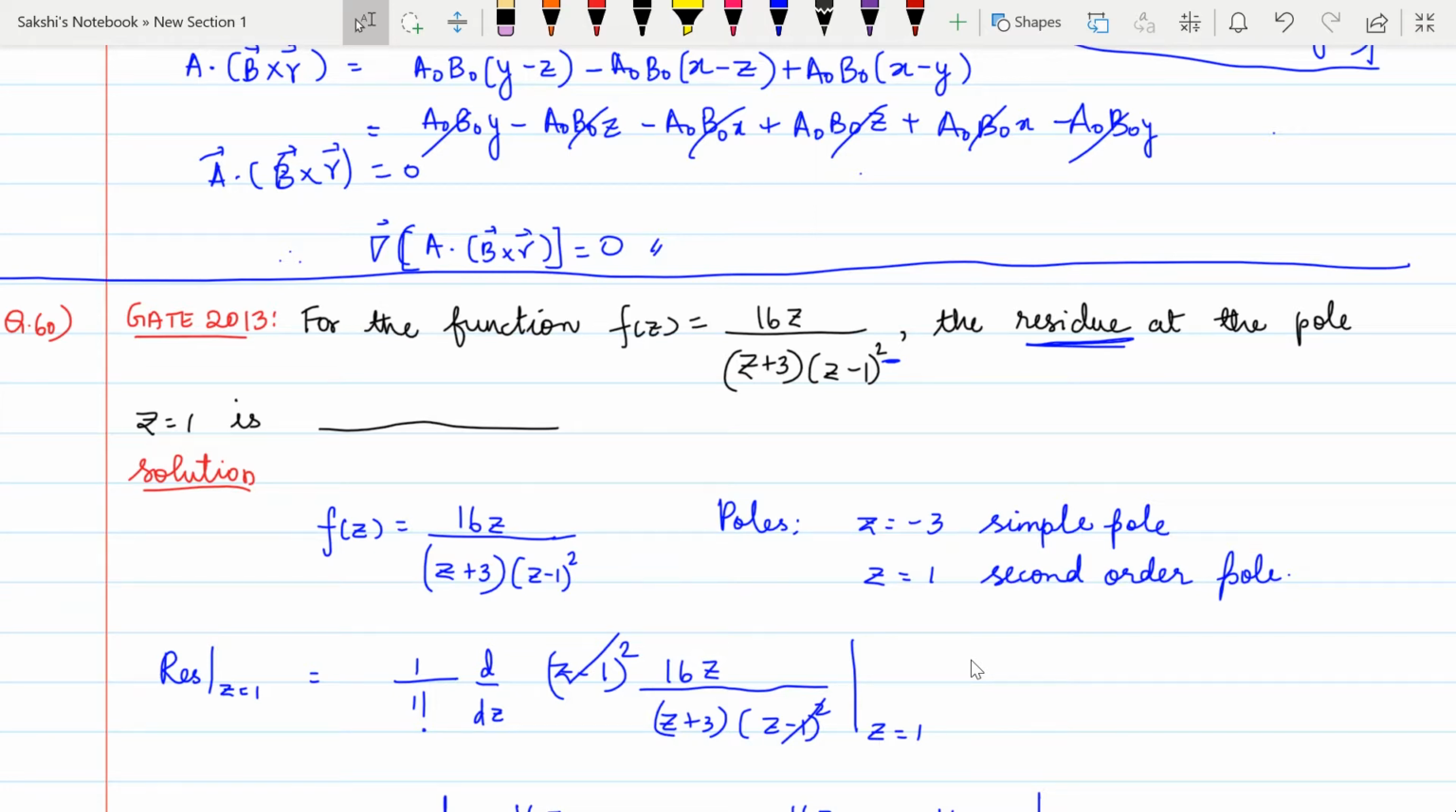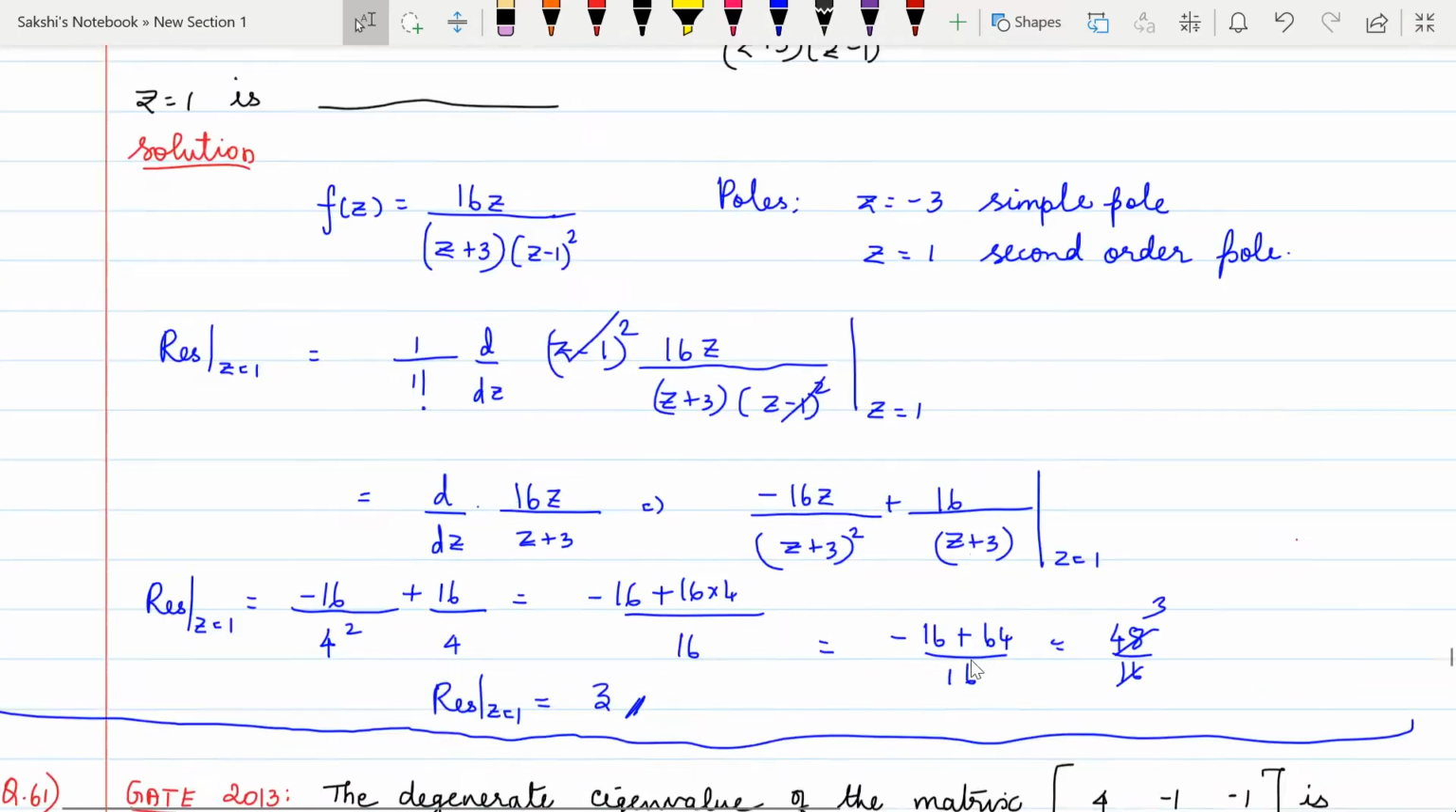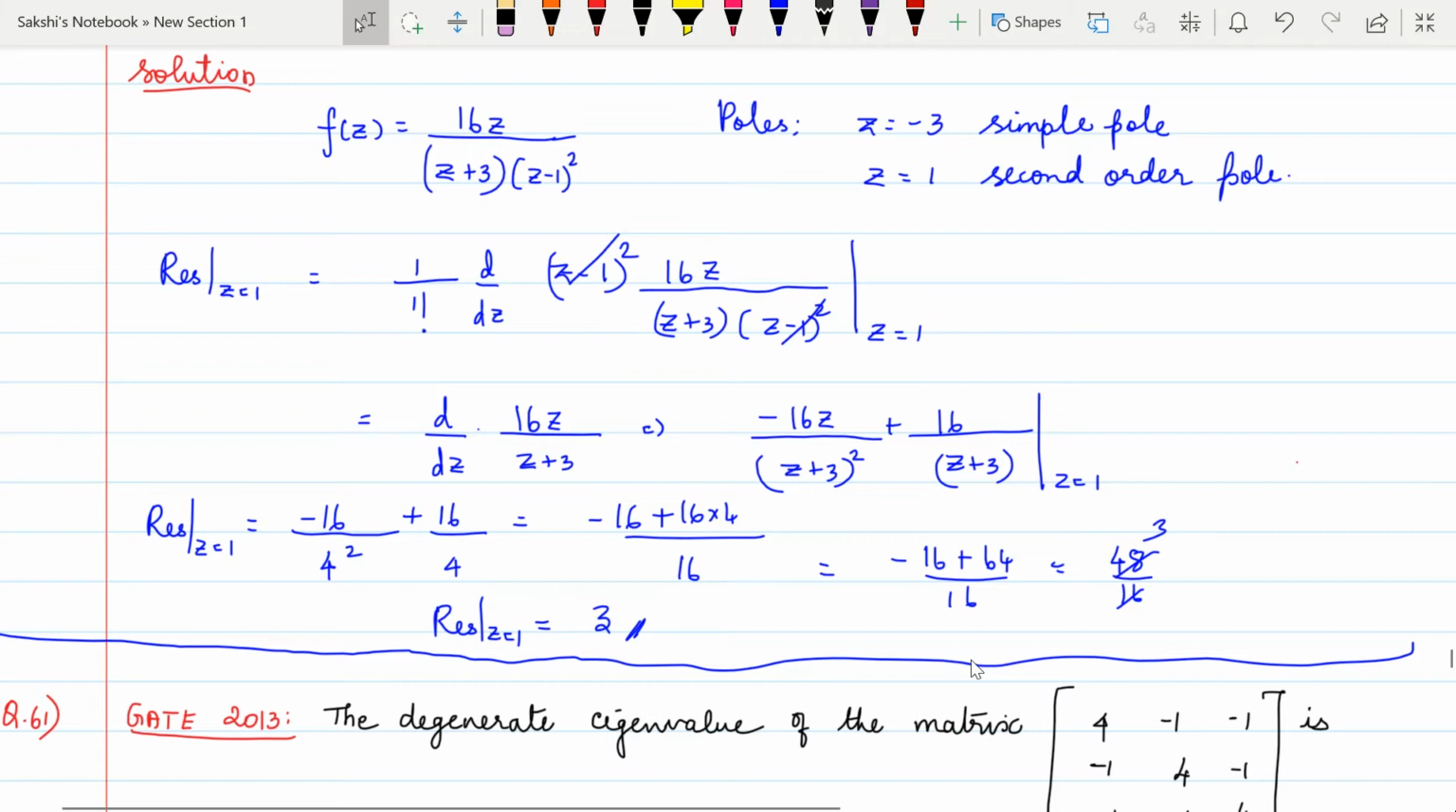After differentiating, I have done it by the UV method. I have taken my denominator to the numerator and done it by the UV method. By doing that, I get the following answer. And on simplifying, after putting z is equal to 1, I get the following substitution. After this, when I simplify, I get my residue to be 3.